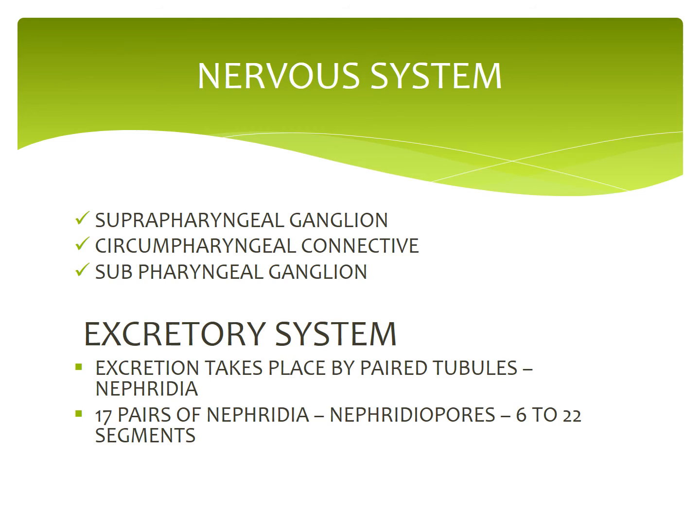There are 17 pairs of nephridia, opened out by the nephridiopores from the 6th to the 22nd segments.